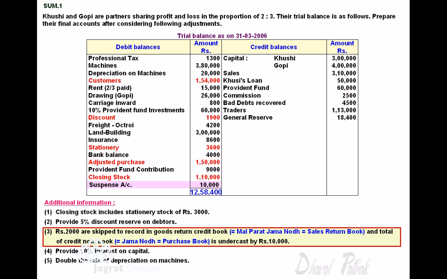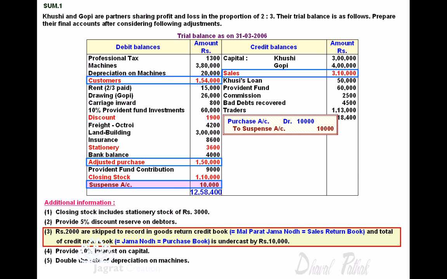Its equivalent interpretation for English medium students is purchase book. So total of purchase book is undercast by 10,000. Now this is a totaling error. Its influence is on suspense account.